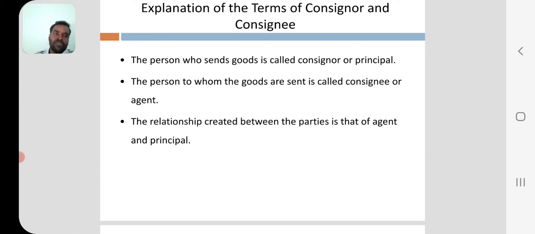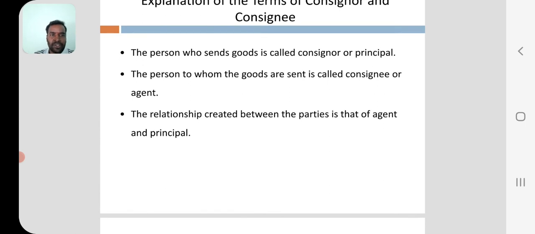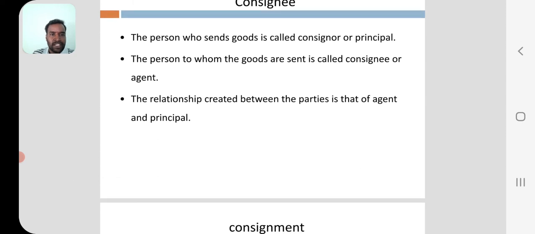The consignor sends the goods to the consignee only. Consignee means the person who is appointed on commission basis for selling the goods in different areas. So the person is called consignee or agent. The relationship created between the parties is that of agent and principal. The relation between consignor and consignee is agent and principal. Principal is nothing but consignor, and agent is nothing but consignee.